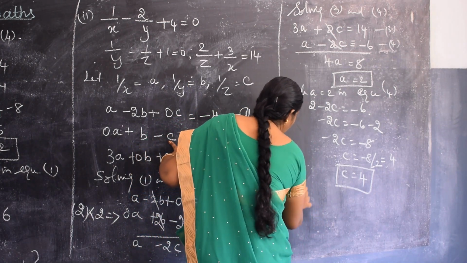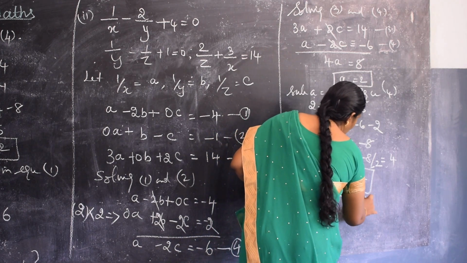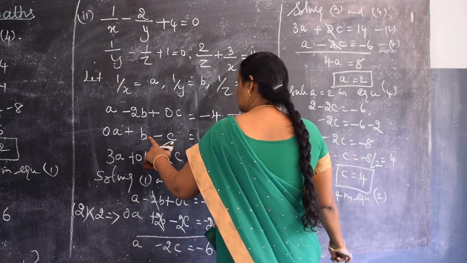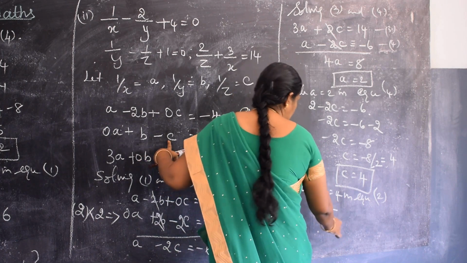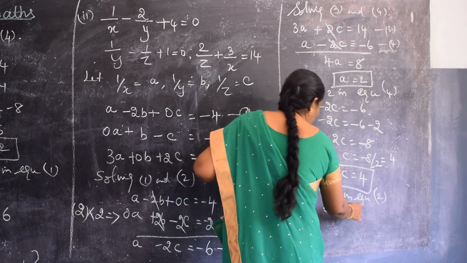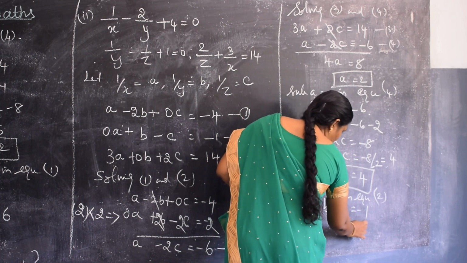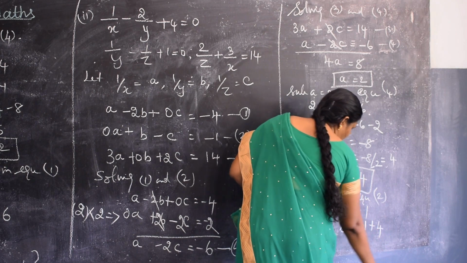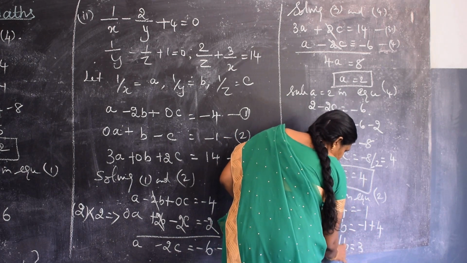So substitute c is equal to 4 in equation 2. So equation 2 is b minus c, c is 4, that is equal to minus 1. So b is equal to minus 1 plus 4. So b is equal to 4 minus 1, which is 3.